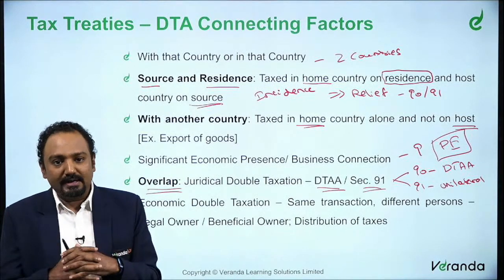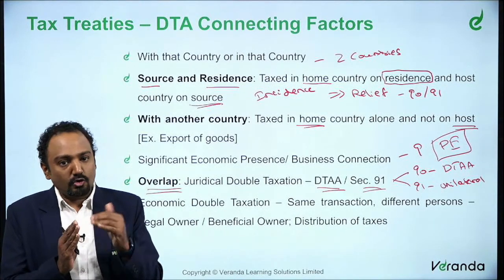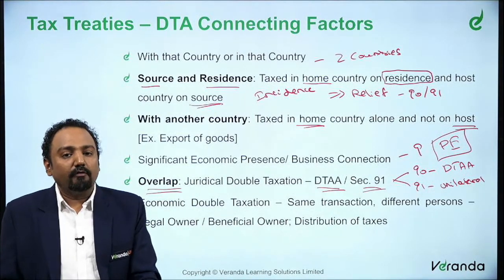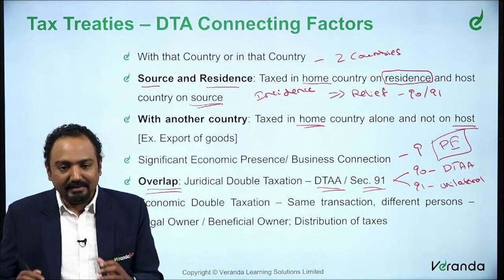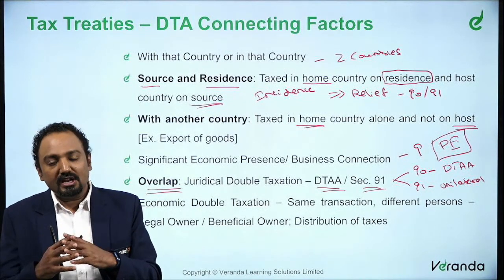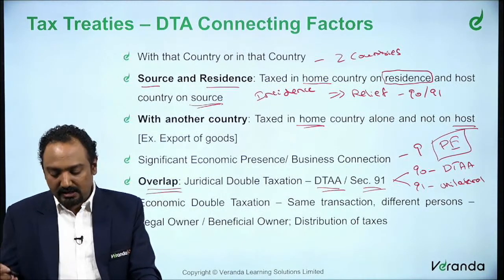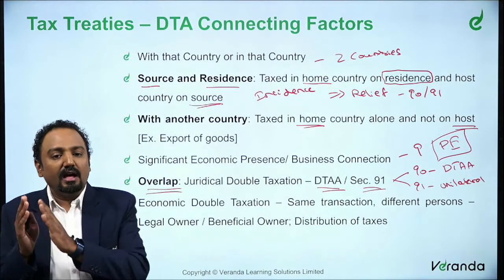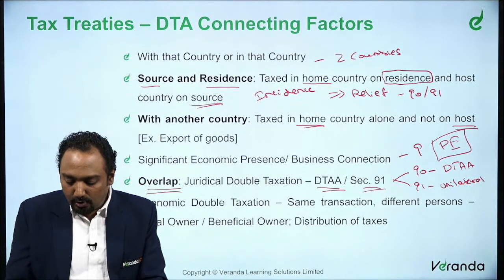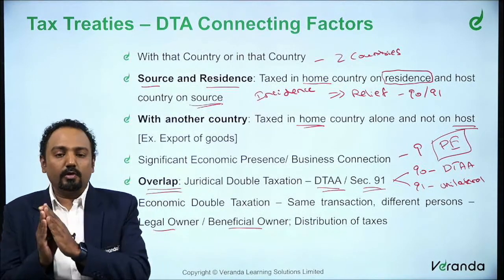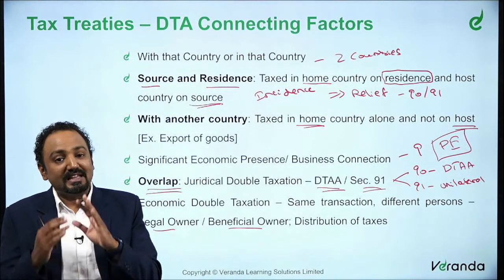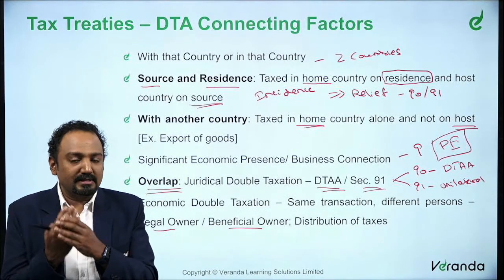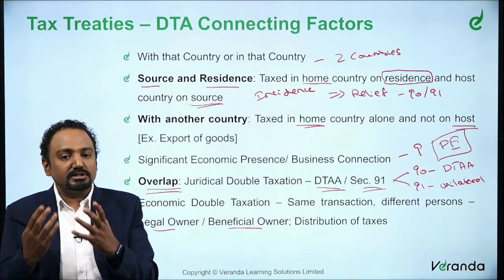Then when you talk about double taxation, it need not be necessarily because of the source and residence only. There could also be something like economic double taxation. When you say economic double taxation, it is the same transaction, but it is entered between different persons across the country. So when does this happen? There will be a legal owner of one transaction and another a beneficial owner. So there will be two persons, one a legal owner, one a beneficial owner. What happens is there might be a scenario where for the same transaction, both of them might be taxable, that is the legal owner and the beneficial owner. So this will result in an issue.